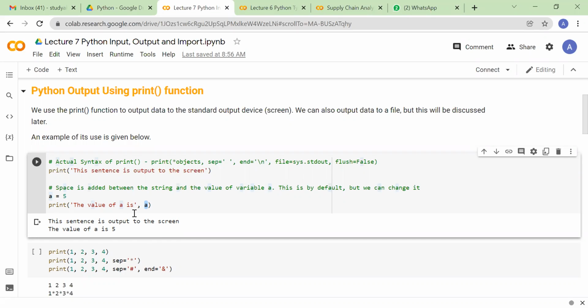right? One thing to take care of here is you have to close this parenthesis first. After the comma, you have to add the name of your variable. If you put this variable name within quotes, it will just treat it as a string and it will not put the value of that variable,